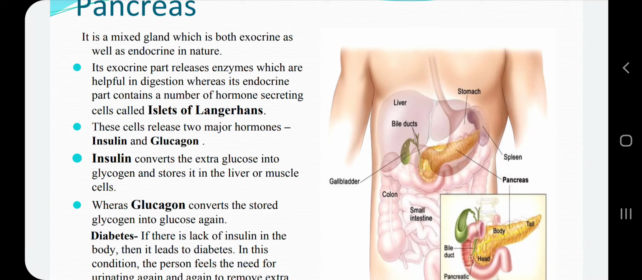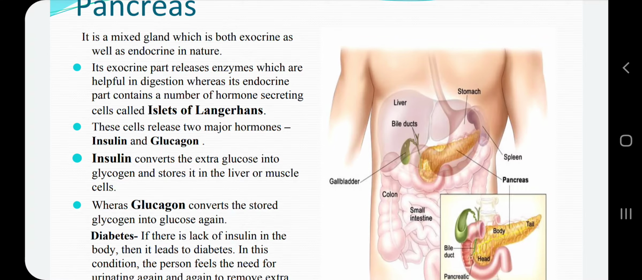Insulin converts the extra glucose present in blood into glycogen and stores it in liver or muscle cells, and uses this glucose to provide energy to the body also. Whereas glucagon is just opposite in function to insulin. It converts the stored glycogen back into glucose and increases the blood sugar level. So insulin decreases the blood sugar level and glucagon increases the blood sugar level.